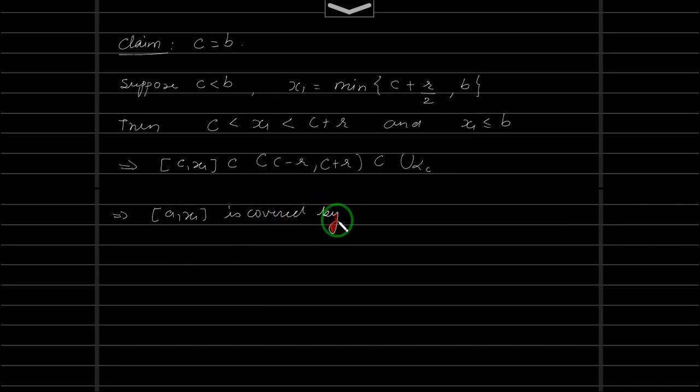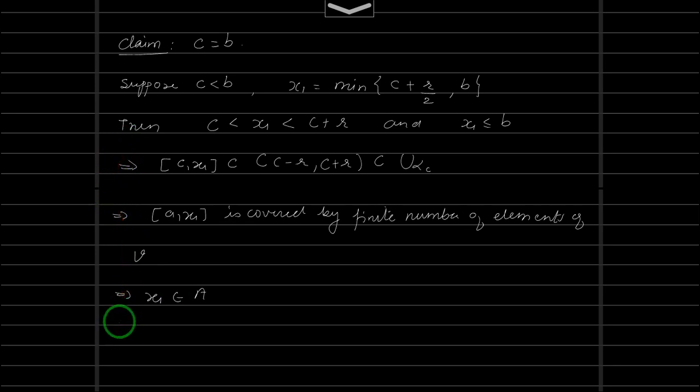by a finite number of elements of V. So if this is covered by a finite number of elements of V, this implies x1 belongs to A. But if we say that x1 belongs to A, we see that there is a contradiction. So why is this a contradiction? To which fact is this a contradiction?